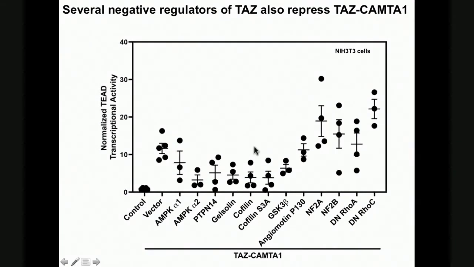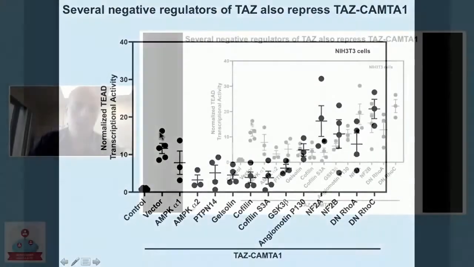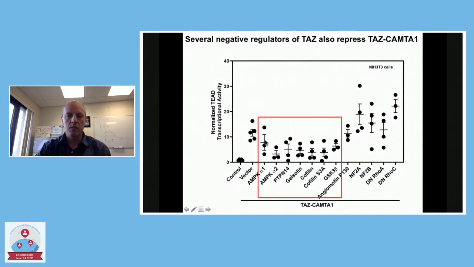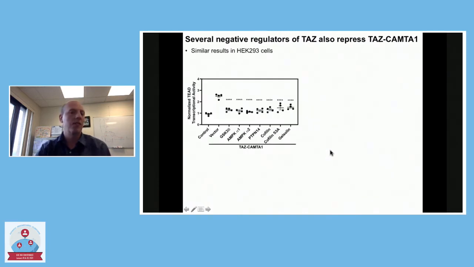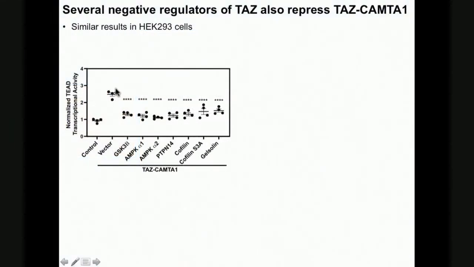And there's a little bit of variability in these 4 assays that he did, but what we saw was that several of these genes were able to repress the activity of the TAS-CAMTA1 relative to its level without any of these vectors. And so we will focus on these ones moving forward a little bit. And just because there's a little bit of variability in this 3T3 system, he also verified that in the 293 model system. And again, you see the TAS-CAMTA1 activates the activity of this reporter assay, but when you transfect in these various proteins that we think should repress it, we do in fact see that it dramatically reduces the activity of TAS-CAMTA1. So it suggests these proteins, when you overexpress them in cells, are able to repress the function of